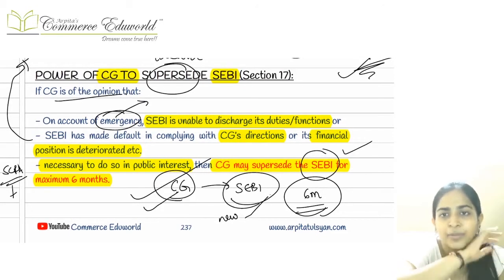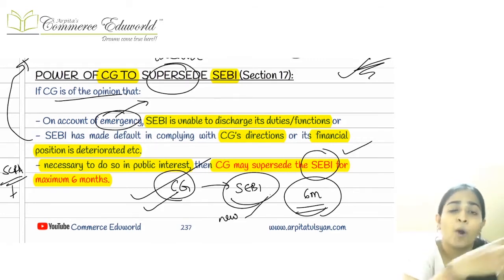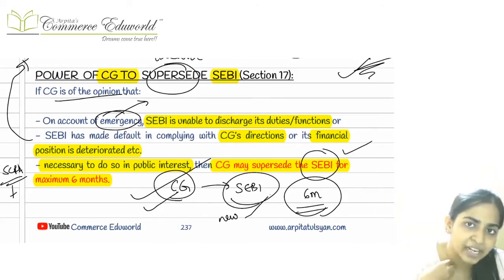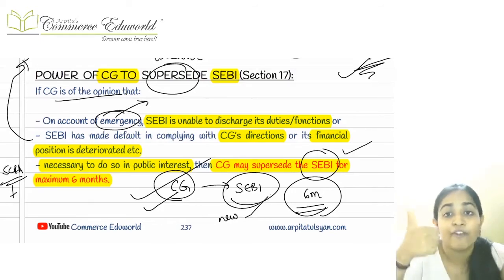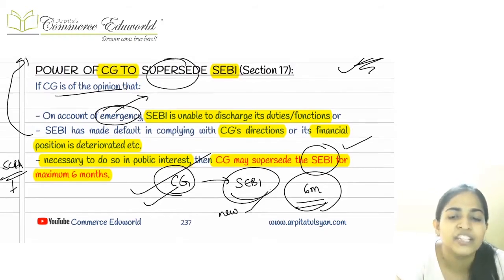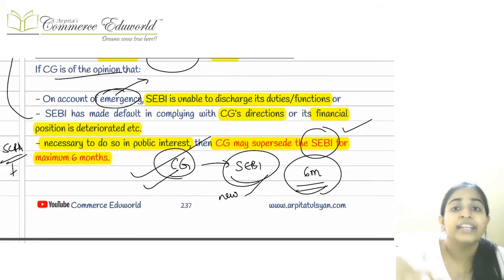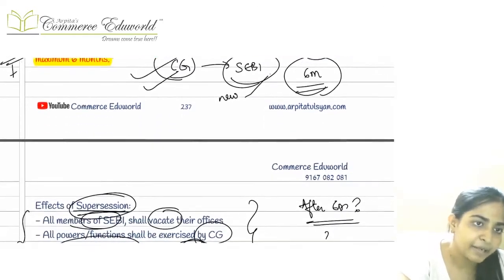Means the existing management will have to vacate their offices. Existing people will leave the office. All the properties of the SEBI now come to the central government. The central government will manage the affairs of the SEBI for a maximum period. This superseding can be done for a maximum period of 6 months, and after 6 months, the CG is going to restore the management. It will appoint new people to manage this particular SEBI.